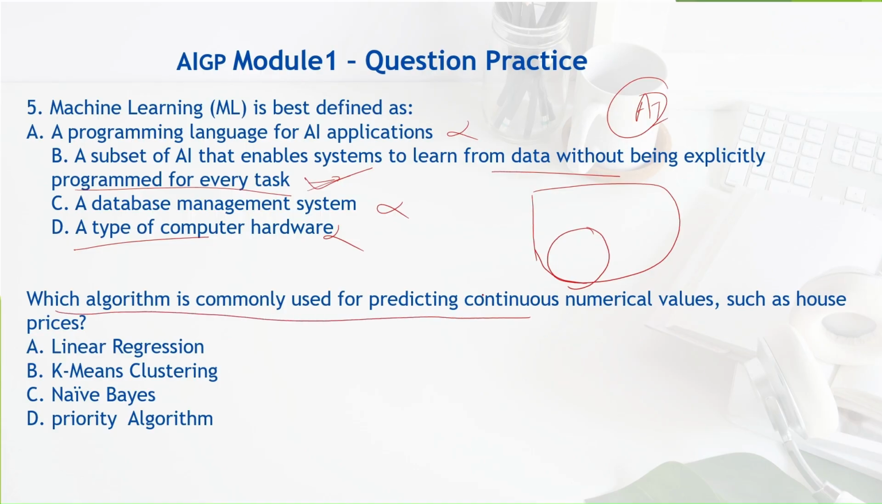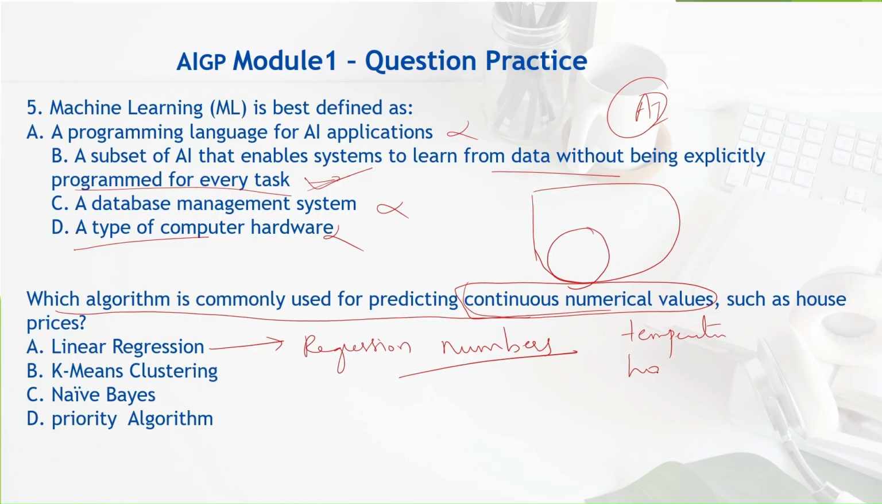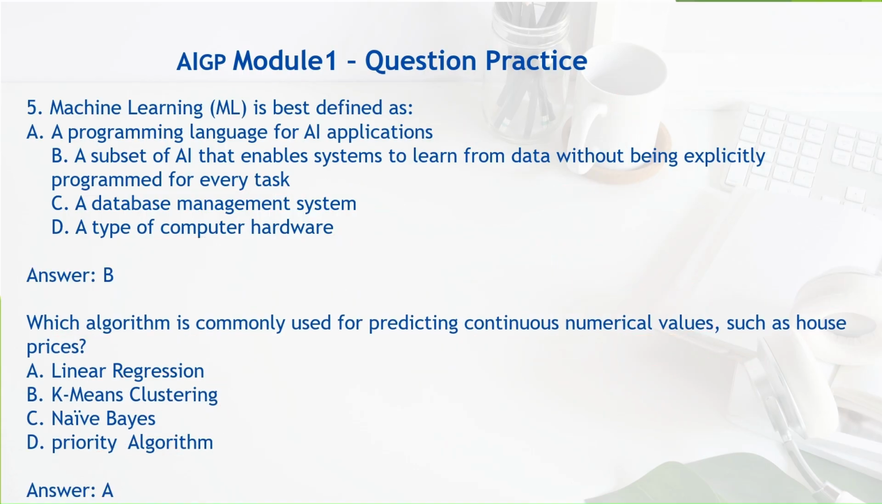Which algorithm is commonly used for predicting continuous numeric values? This is the keyword here: continuous numeric values such as house prices. Always it is linear regression. Regressions are used to predict numbers. Always remember this from an exam point of view. Wherever there is prediction of temperature or house prices, or anything related to numbers, then it is regression. It's not clustering, it's not a priority algorithm. There's nothing called a priority algorithm. This is used for clustering. This is again used for something else. This is not for numeric values. So this is the correct answer. Let's see the answers. Yes, we got it right.